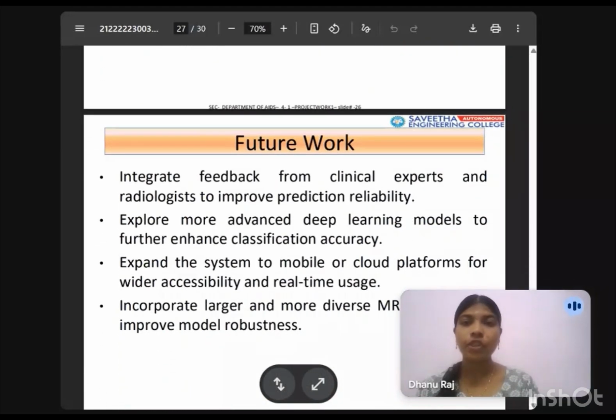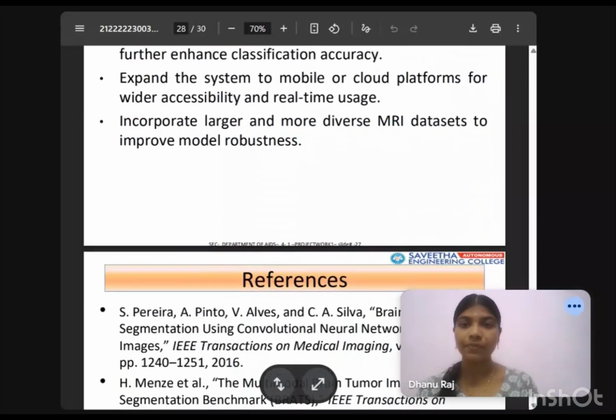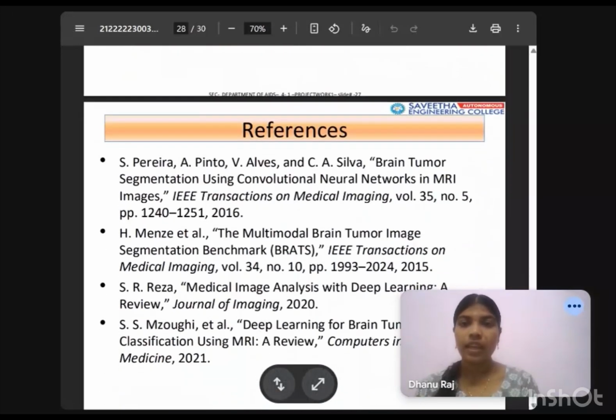Future work. In future, we plan to integrate clinical expert feedback, use a larger data set, improve model accuracy, and deploy the system on cloud or mobile platform for real-time accessibility. These are the references we used for our project.